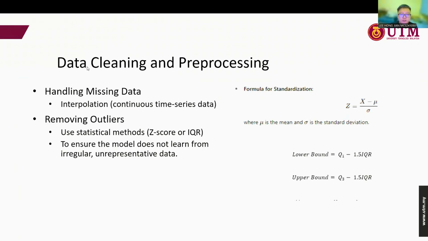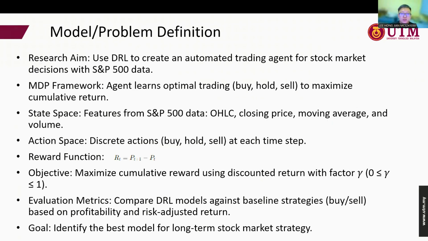Next, after we collect the data, we will do some cleaning and preprocessing of the data, which means we need to handle the missing data by interpolation in order to maintain the continuity of the time series data. And we also need to remove all the outliers in order to prevent the model from learning from irrelevant data. Next is the model and problem definition, which I already mentioned in Chapter 2. The goal is to identify the best model for a long-term stock market strategy.